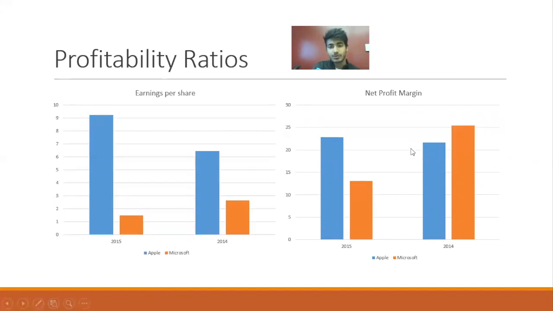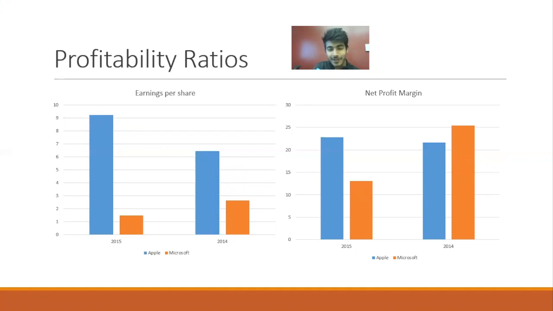So let's go on to our next ratio, that is EPS. If you see the EPS for both the companies from 14 to 15, it is increasing for Apple and decreasing for Microsoft, which basically shows that Apple is generating a significant dividend for investors, and on the other hand, Microsoft is not doing pretty well in this area.